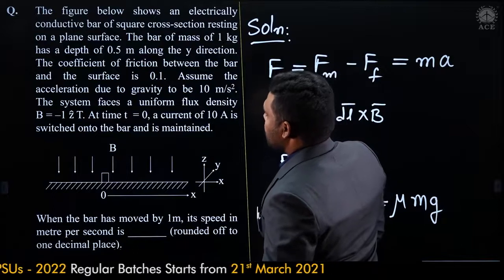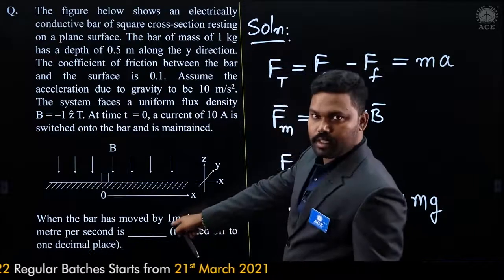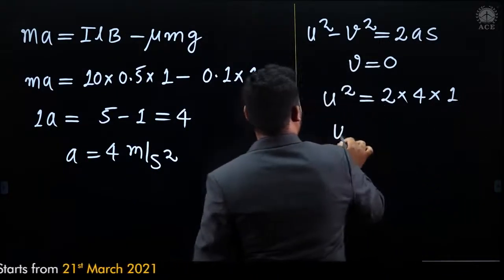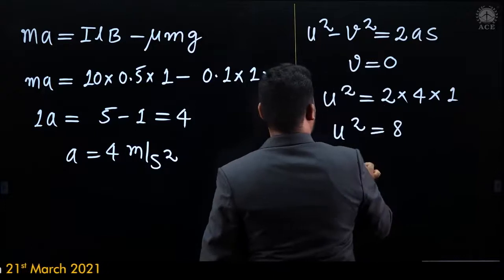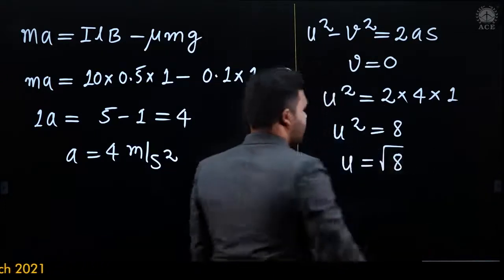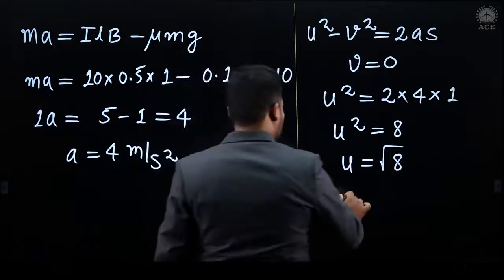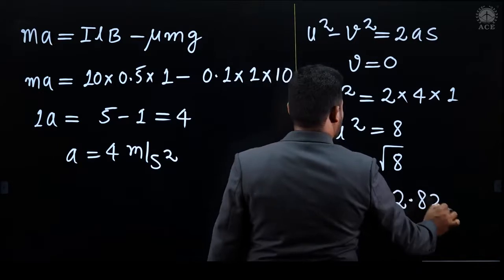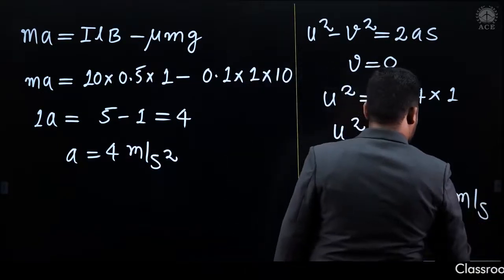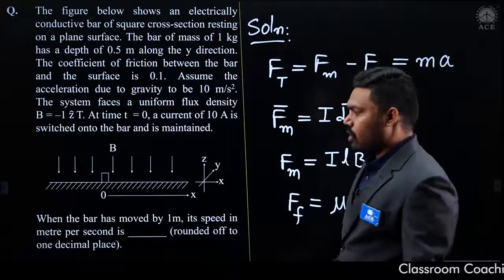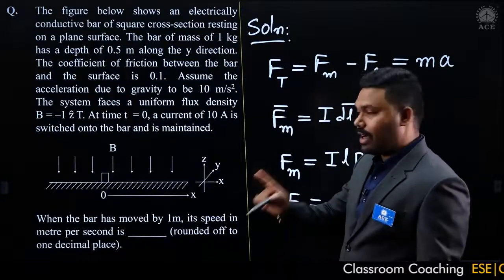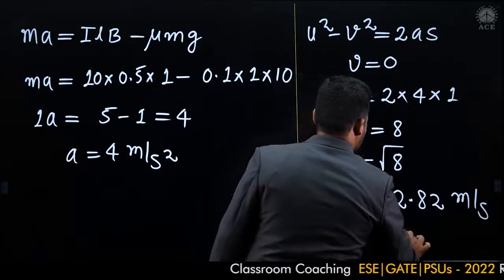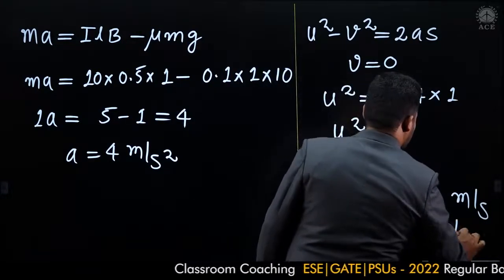Here it is moving a distance of 1 meter. Fine. So here it is 1 meter. So u square is equal to 8. u is equal to square root of 8. Fine. So you can check this u value will turn out to be 2.82 meters per second. But the question here is asking us to round it to 1 decimal place, right? That is also important. So the actual answer is 2.8 meters per second.